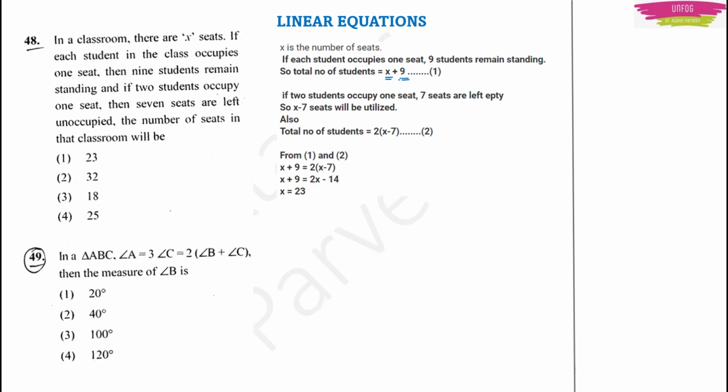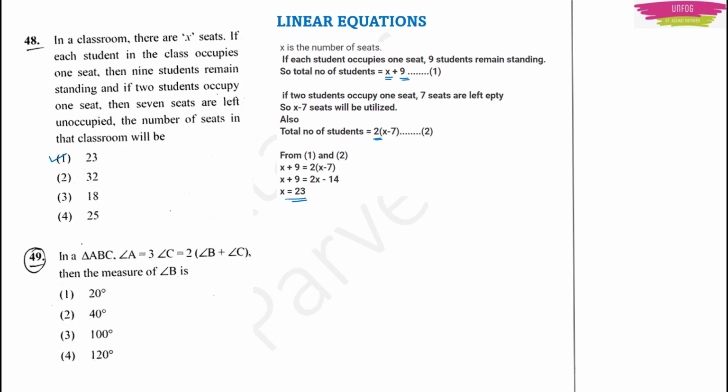So how many seats will be utilized there? X minus 7 will be utilized. But 2 people are sitting in one seat at that time. So now these two equations, you can treat them as linear equations and solve. You will get number of seats is equal to 23. Okay. So option 1 will be the right answer.